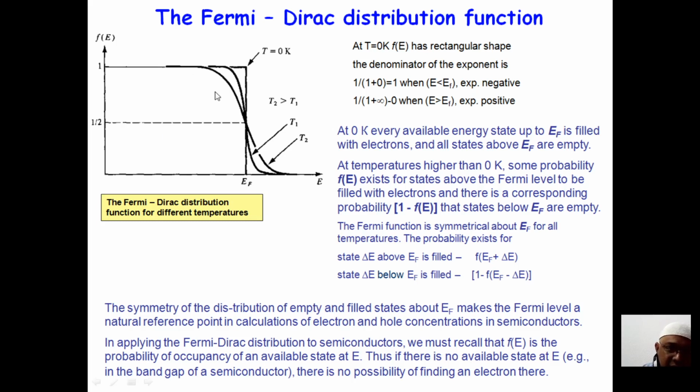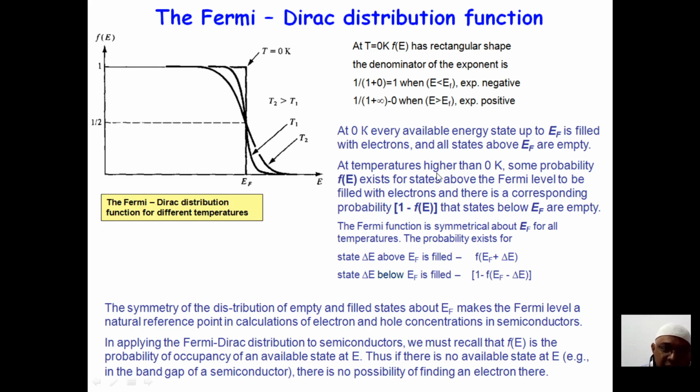Exactly at 0 Kelvin, you will find that the available energy states will be filled up to EF with electrons. We just discussed in the last class what EF is. So at 0 Kelvin, all the states above EF are empty. Now when you increase the temperature higher than 0 Kelvin, there is some probability of the electron existing above the Fermi level, and there is a corresponding 1 minus f of E.